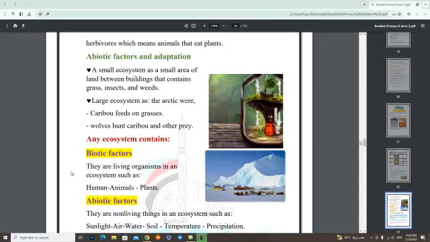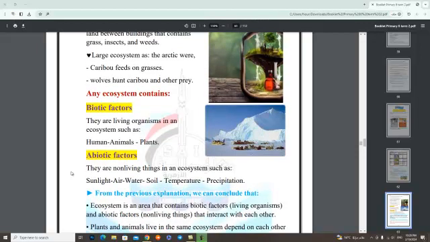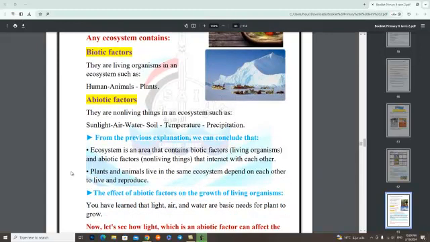Any ecosystem contains two things: biotic factors and abiotic factors. Biotic factors are living organisms in an ecosystem, such as humans, animals, plants. Abiotic factors are non-living things in an ecosystem, such as sunlight, air, water, soil, temperature, and precipitation.